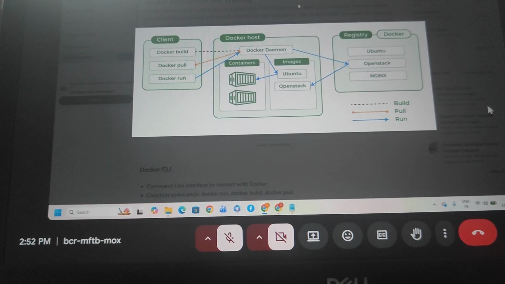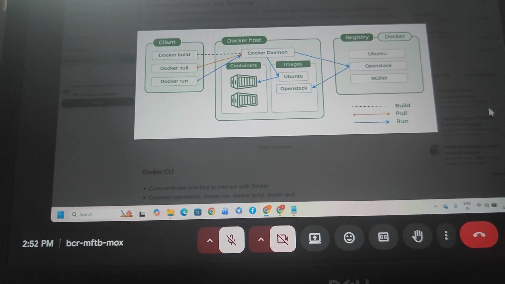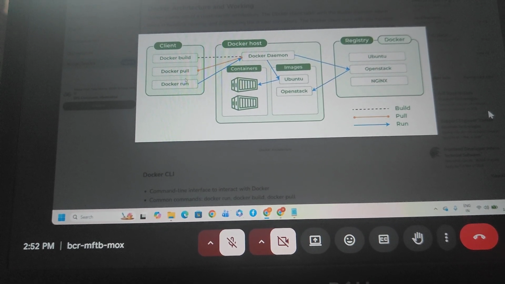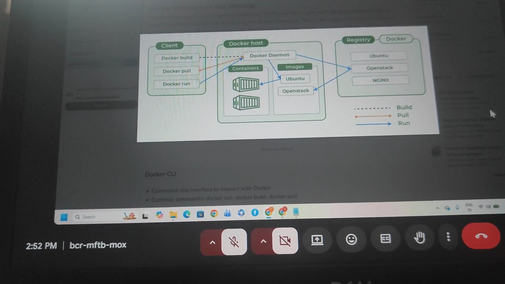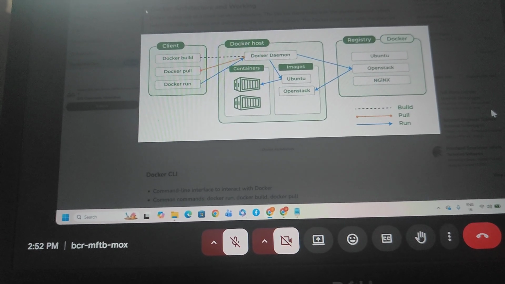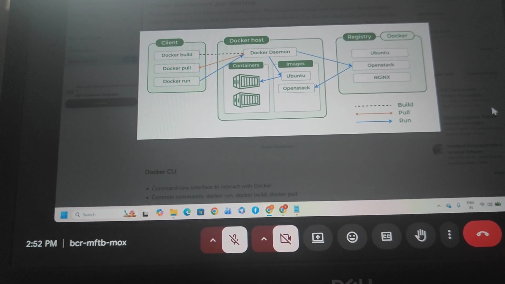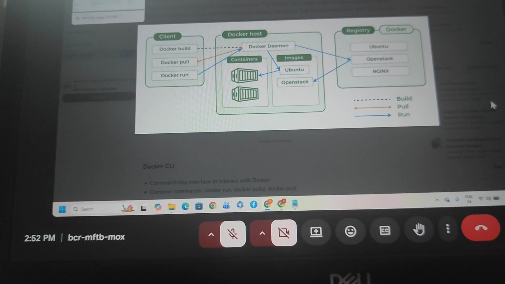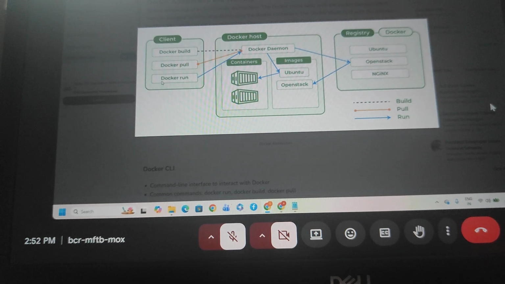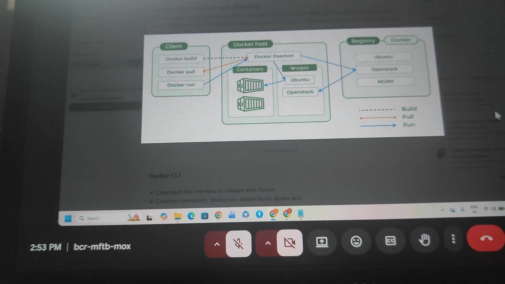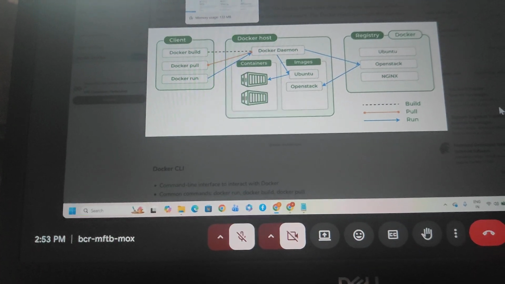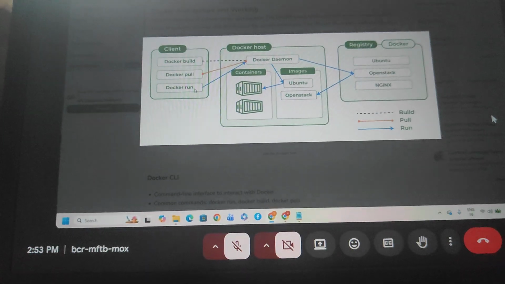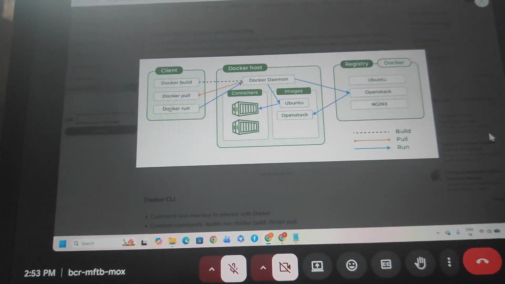These are the three configurations available in Docker. So what is the client? Docker, I am the client. I am doing Docker build, Docker pull, Docker run. Docker build is available on the server, Docker pull is available from the Docker Hub account, and Docker run is available on the server. Server in the sense of a terminal. So firstly I go to the Docker Hub account, next I take the image, next I pull the image, next I run the image. So this is the first step.